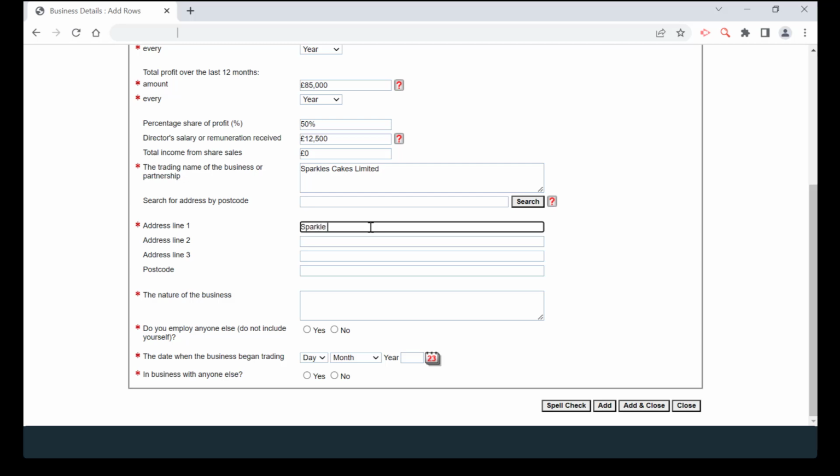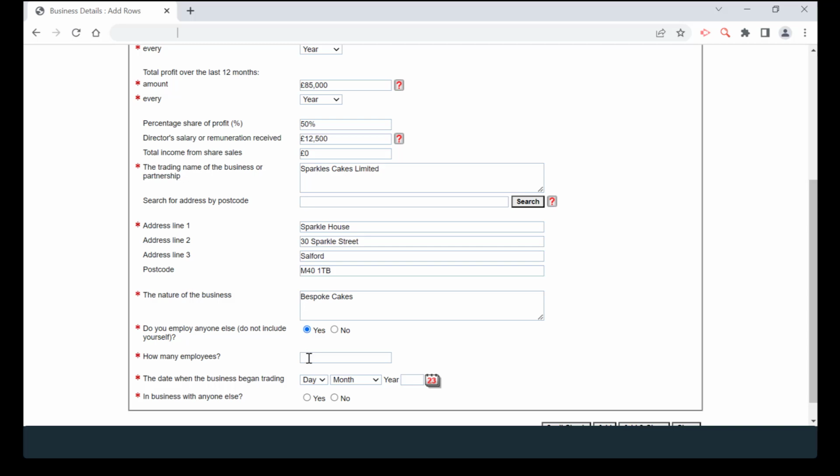Moving on from the business financials, you will now need to enter the trading name of the business or partnership. You are then required to enter the address of the business, and this can be done by searching the postcode or entering the address manually. Please then give a brief description of the nature of the business and answer yes or no to the question, do you employ anyone else? And also ensuring you do not include yourself in the number of employees if applicable.